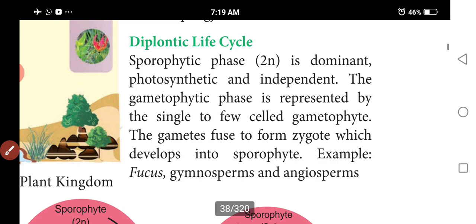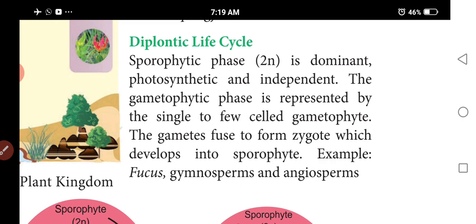Next is the diplontic life cycle. As we know, alternation of generation, the diplontic life cycle means the 2N stage. The sporophytic phase is dominant. The gametophytic phase is represented by few cells, which produce gametes.